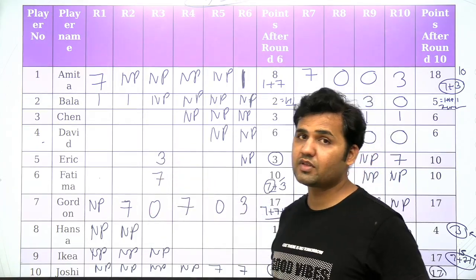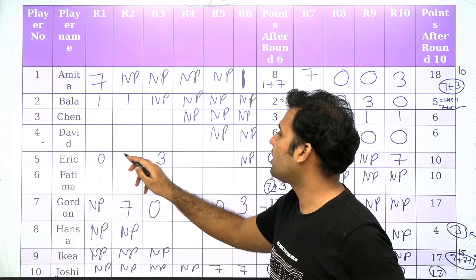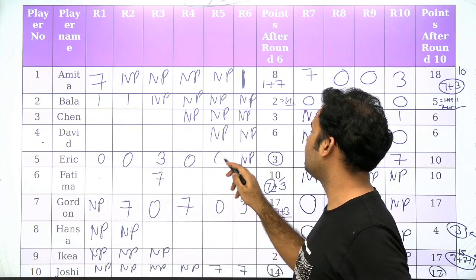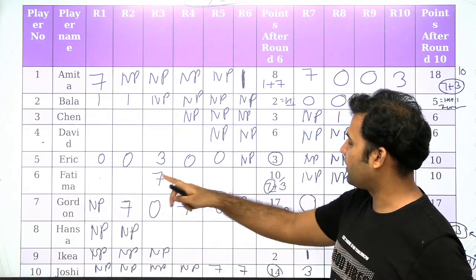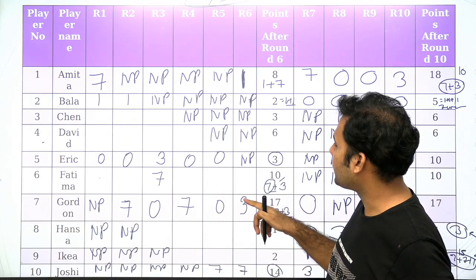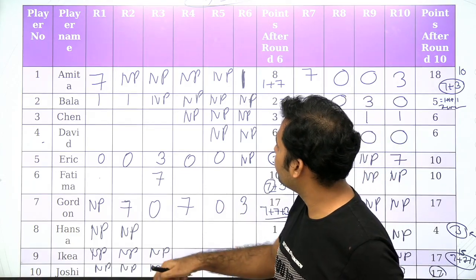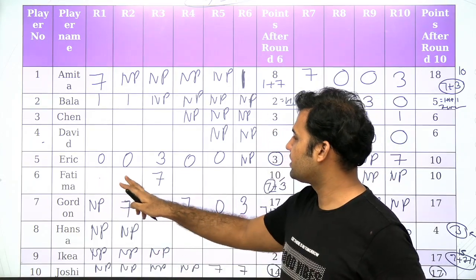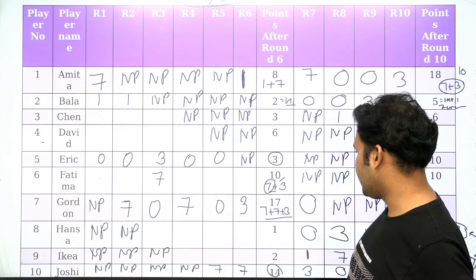So in the remaining rounds, Eric must have scored 0. Alright, now we have to place 3 for Fatima. 3 cannot come over here because we have 3 over here already. The other possibility is that Fatima can get 3 here, here or here, right? We do not have any other options.